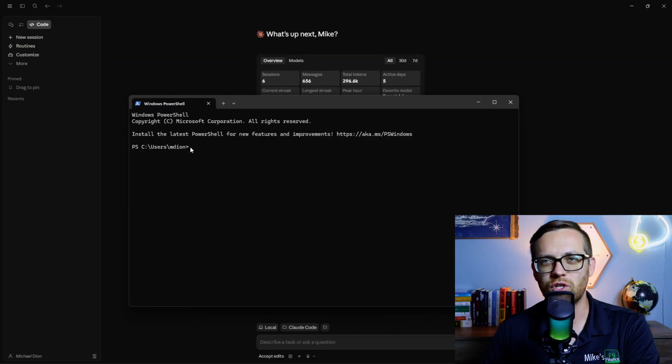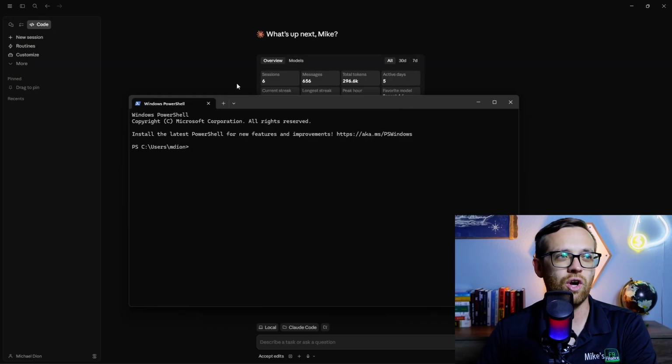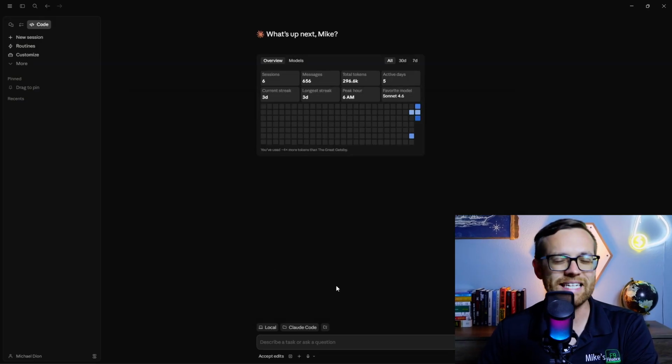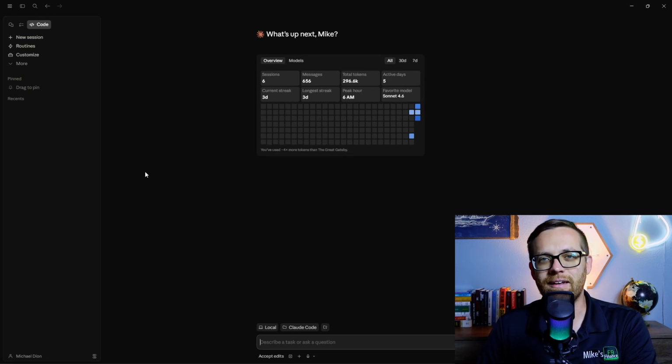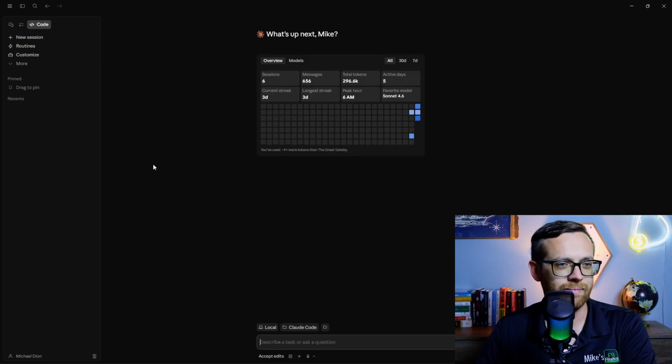And it's just a way of talking to the computer in coding language instead of talking to the computer in plain language. And again, you used to run Claude through this. You may see that online. Don't worry about that. You do not need to open terminal now to run Claude. You can use Claude Code right inside the desktop app. The functionality is very similar. It's just a lot easier to use in the desktop app, and it doesn't have that more intimidating feel of working in the coding terminal.